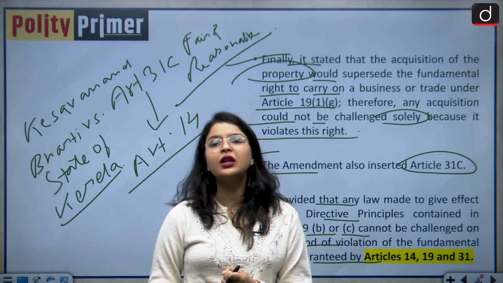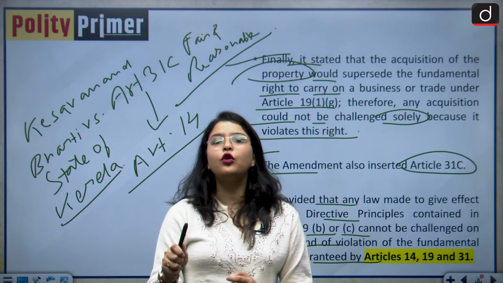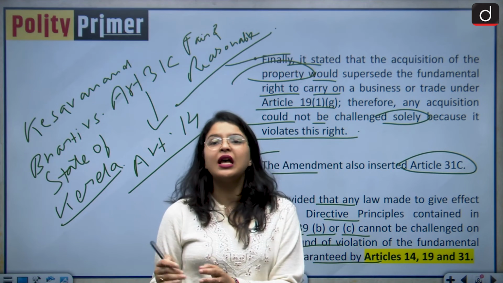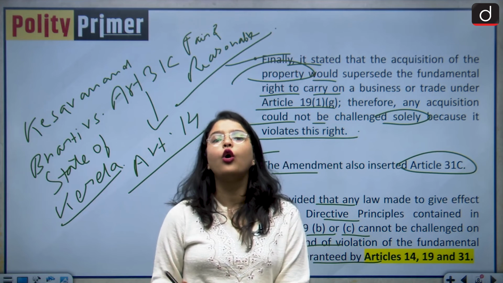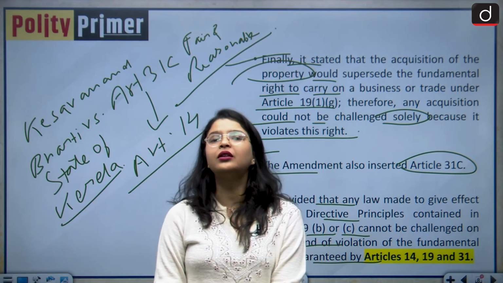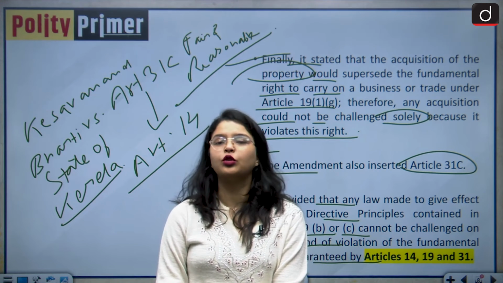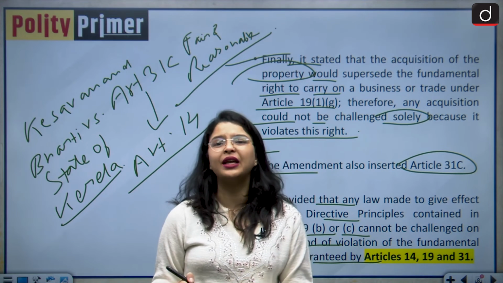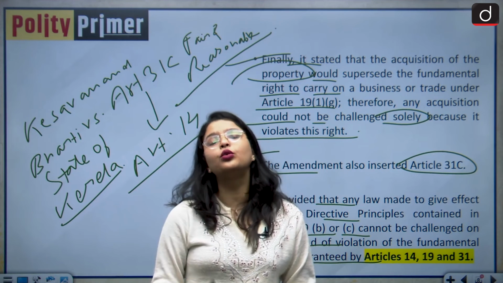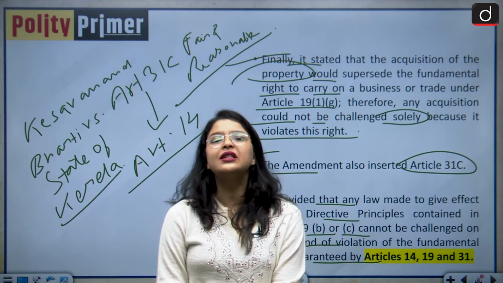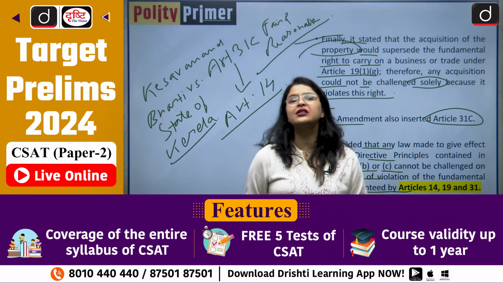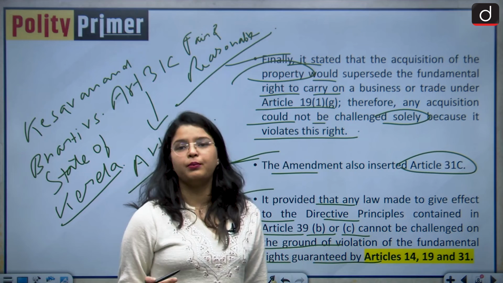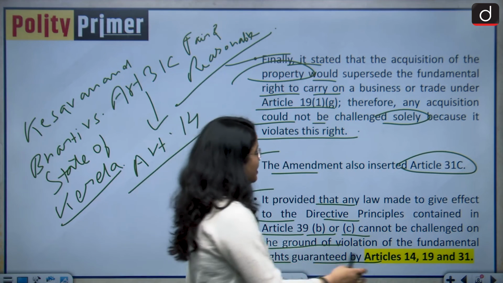The questions were whether DPSP could be enforced over fundamental rights, and the second question was, is a constitutional amendment a law for the purposes of Article 13 Clause 2 of the Indian Constitution. So all of this was happening, and it finally led to the evolution of the basic structure doctrine in the Keshwanand Bharti case. Now let us discuss some of the questions from the perspective of your prelims examination.